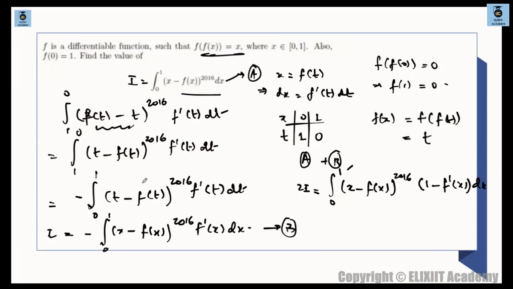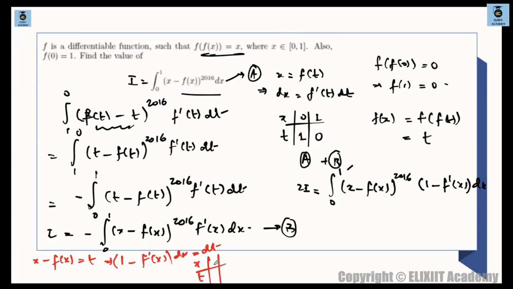So next I can clearly see x minus fx is having its derivative over here. You take x minus fx to be t. Do you see that? Yes or no? Take x minus fx as t. So this will become 1 minus f dash of x dx will be dt. 1 minus f dash of x dx will be dt, and we change the range as well.